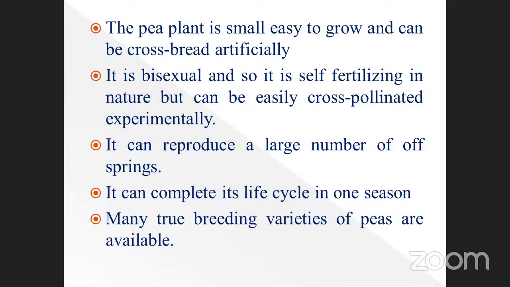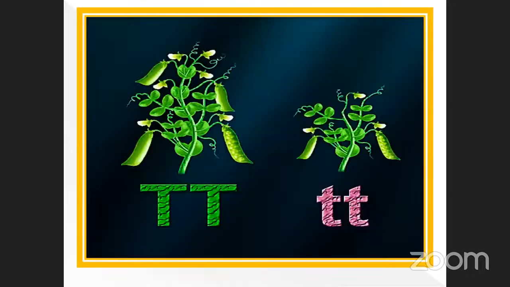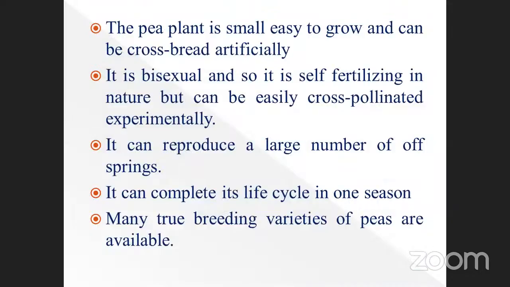Many times, 4 times. Suppose it is 3 months, what happens? We can breed 4 times per year. Okay, see that. The last one: many true breeding varieties of peas are available. True breeding is also important. That's why this plant was chosen by the scientist, Gregor Johann Mendel.